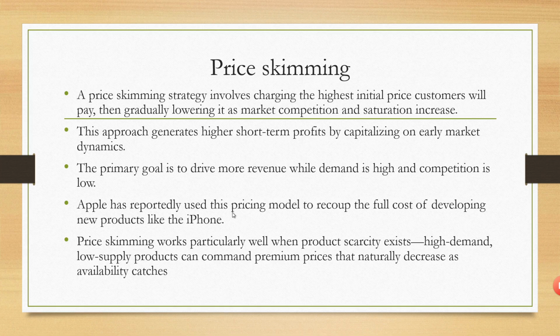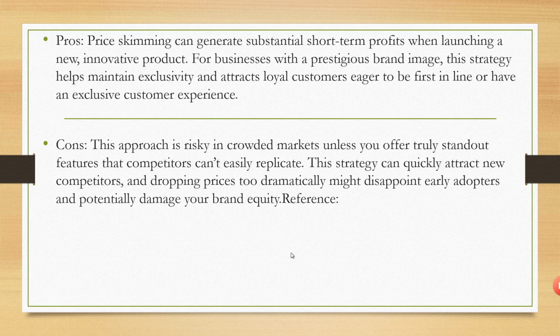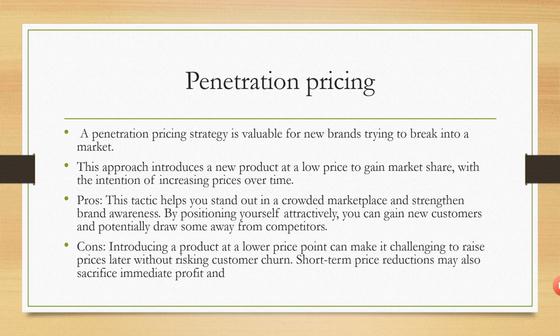For example, Apple has reportedly used this pricing model to recoup the full cost of developing new products like the iPhone. Price skimming works very well when product scarcity exists, that is, high demand and low supply. But the demerit of this method is that in crowded markets it's very difficult to go for price skimming. When competition is low and there are not many suppliers, meaning demand is very huge compared to supply, then price skimming really works.